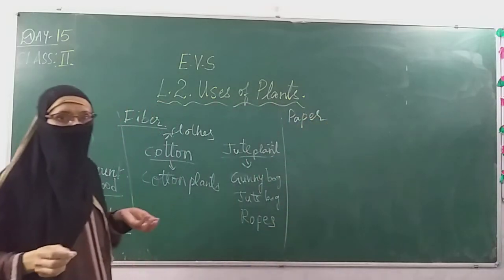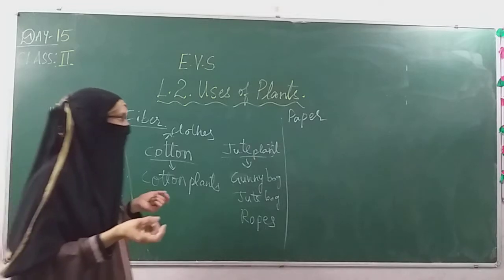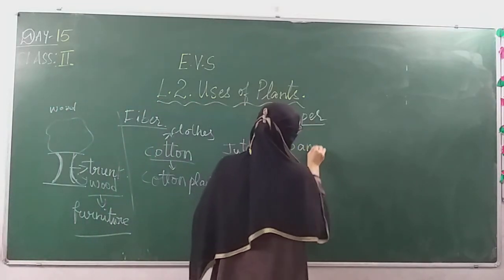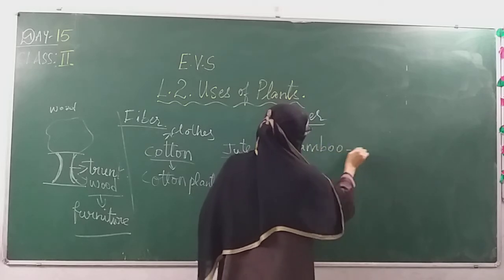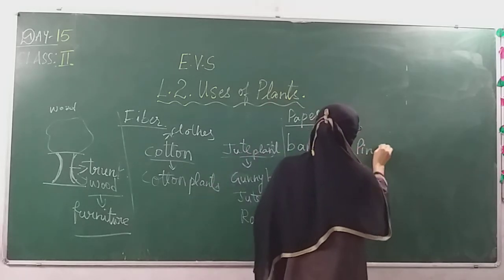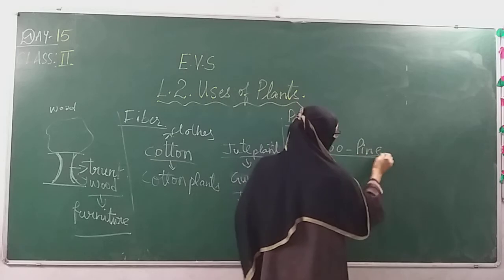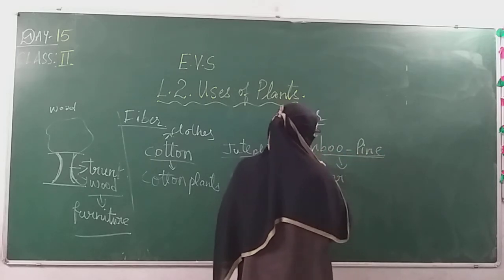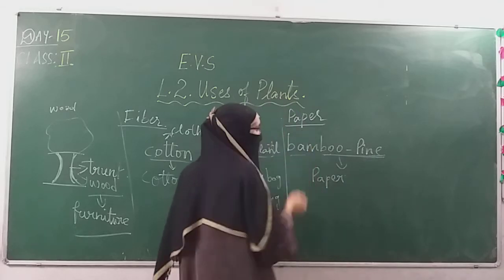We are reading, we are writing in the books, and books are having papers. From where these papers are made? Papers are made from the bamboo tree and pine. Bamboo and pine. From these two, we get paper. From where do we get paper? This bamboo tree and pine tree is giving us paper.